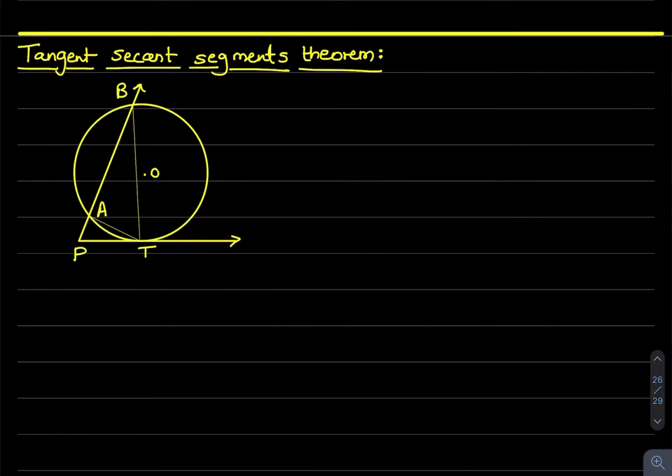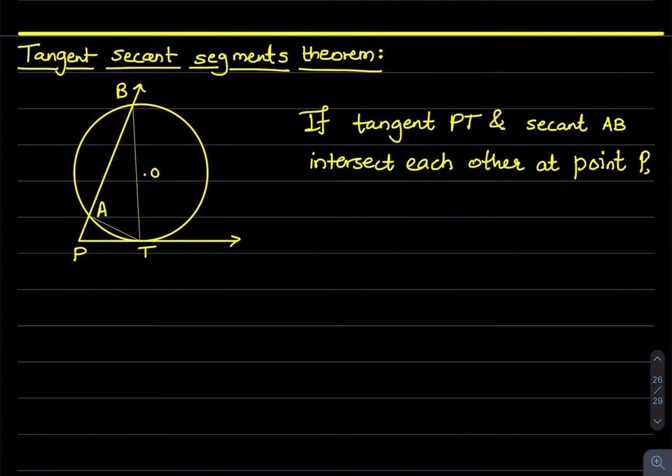For this theorem, if tangent PT and secant AB intersect each other at point P, then PT square equals PA into PB. So here also the common point, the point of intersection of tangent and secant, is P, and you can see P in each term, P here, PA, PB.